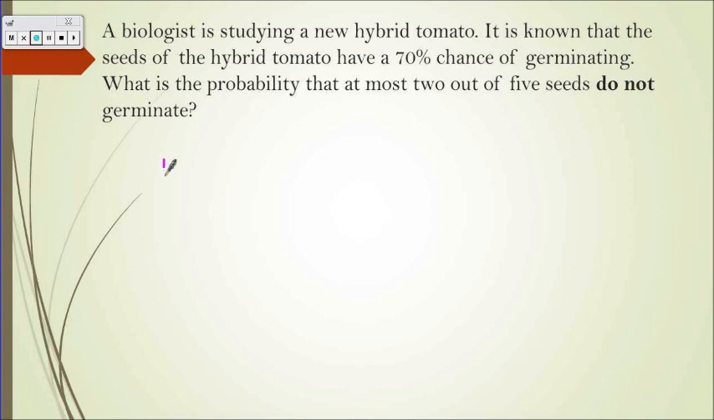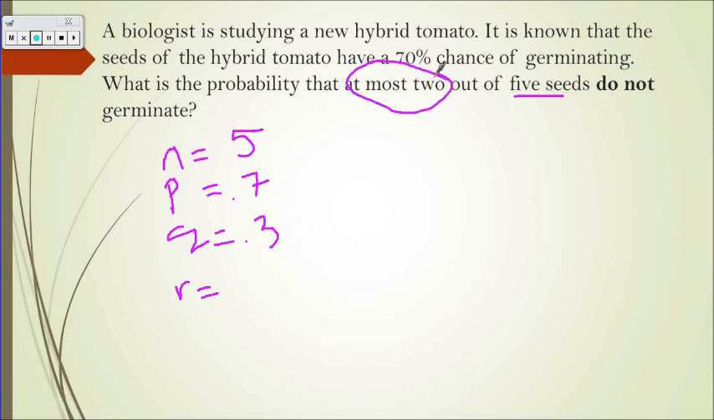So again, we want to do our N, P, Q, or R. Obviously, again, if we're doing this N, P, Q, or R, we have to check for binomial, so I'm hoping you can also take a second and check for binomial to make sure that we can do this. So it tells us 5 total seeds are participating in this. Our probability of success is 0.7, therefore our probability we fail is 0.3. And then it wants at most 2 out of the 5 seeds. So obviously we can have 0 seeds, 1 seed, or 2 seeds, but at most is 2.